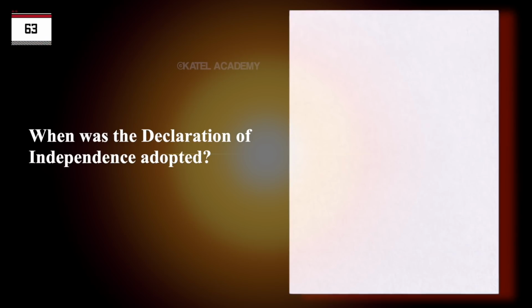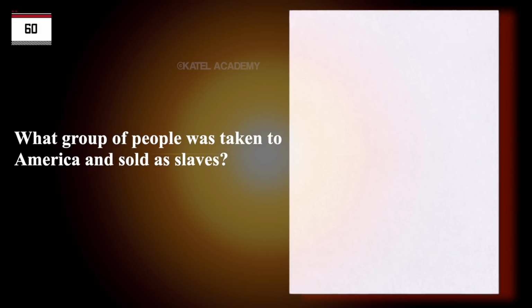When was the Declaration of Independence adopted? July 4th, 1776. What group of people was taken to America and sold as slaves? Africans. People from Africa.